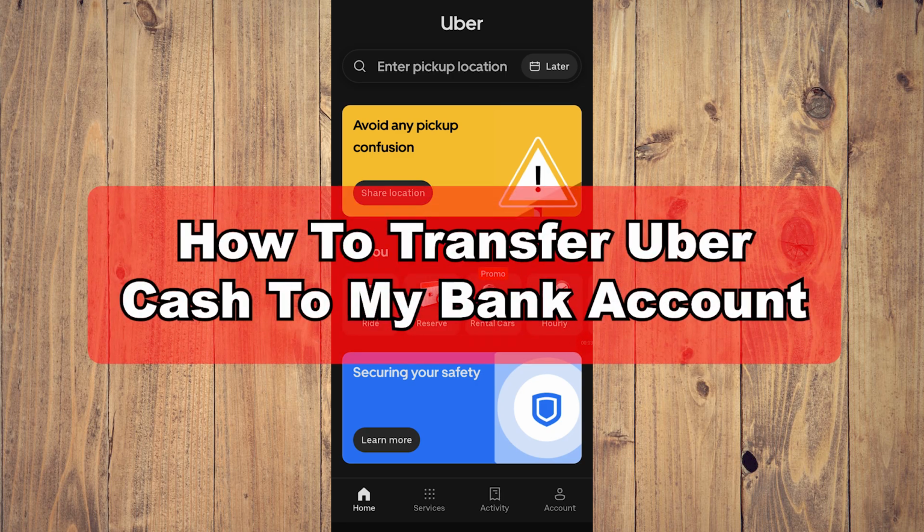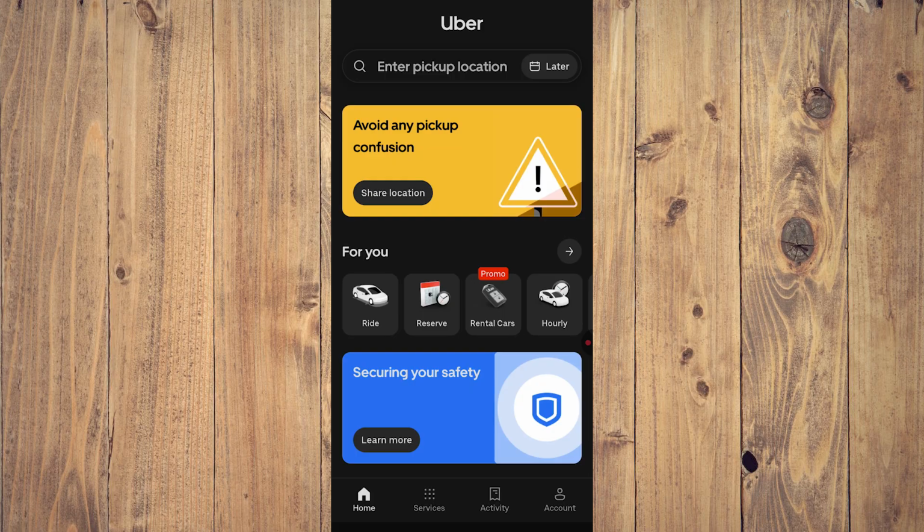In this video, we are going to explain if you can transfer your Uber Cash to your bank account. The thing about this is, directly transferring Uber Cash to your bank account is generally not possible, as it's designed for rides and Uber Eats. But if you personally purchase the Uber Cash, which is non-promotional, you may be able to refund it by contacting Uber support.